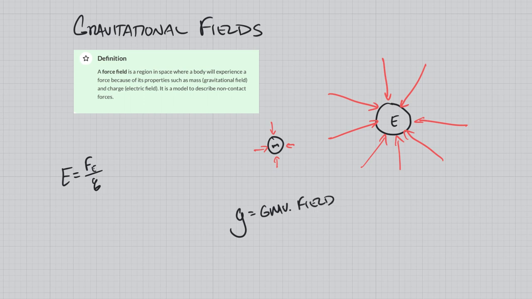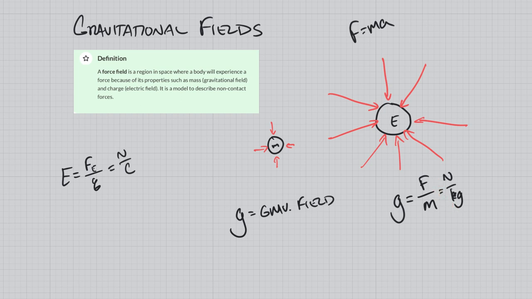We have solved for a gravitational field so far as force over mass. That comes from Newton's second law, which is simply mass times acceleration. And the acceleration that we experience in a gravitational field is little g, and that's 9.8. This is newtons per kilogram. Same as for electric field, where this was newtons per coulomb of charge.